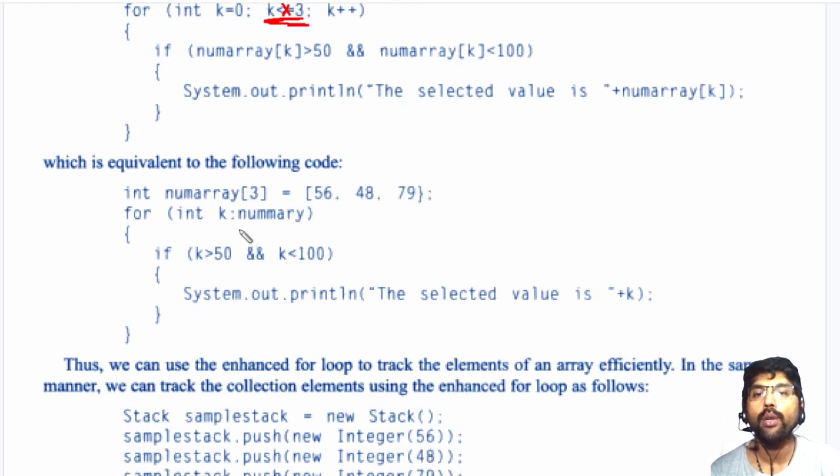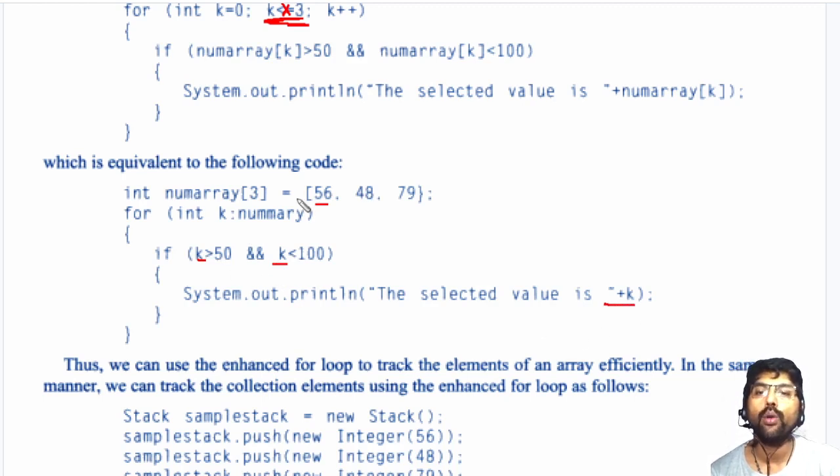Now here I don't need to know how many elements are in the array. What this for loop actually does is take the first element from the num array, that is 56, and give it to a variable called k. Now the operation is done on k, that is 56 will be compared here, and some value is displayed.